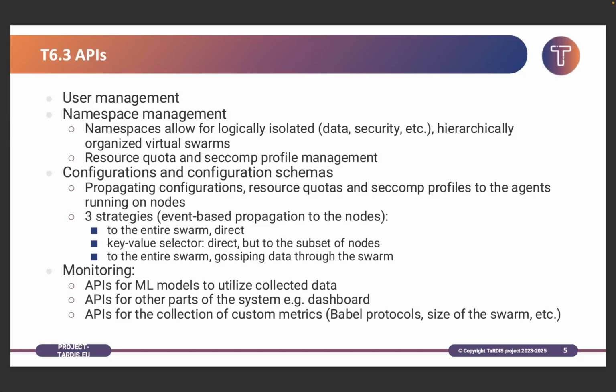Namespaces allow logical isolation between a bunch of elements in the system, for example data or security in hierarchically organized virtual swarms. So one physical swarm can be separated logically in a multi-layer system, and users can apply different elements to each of these virtual smaller swarms individually.